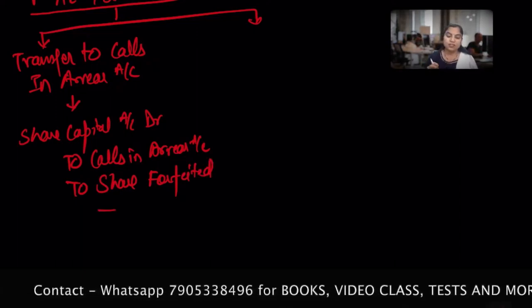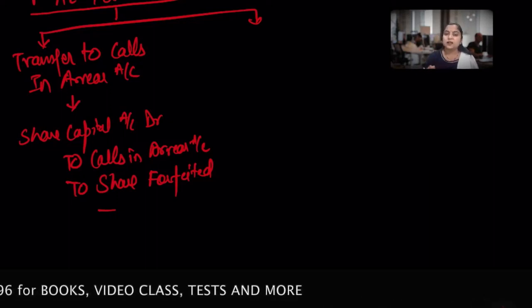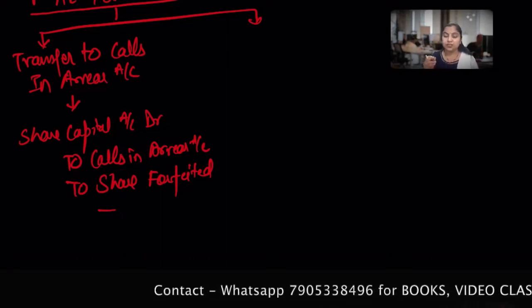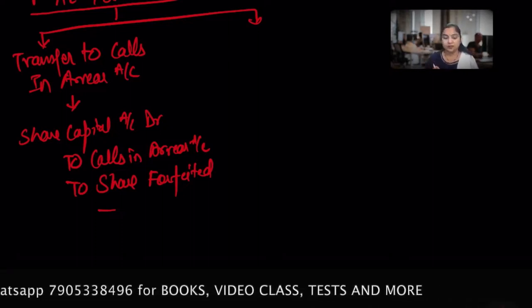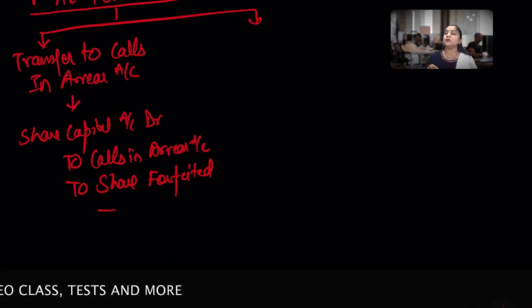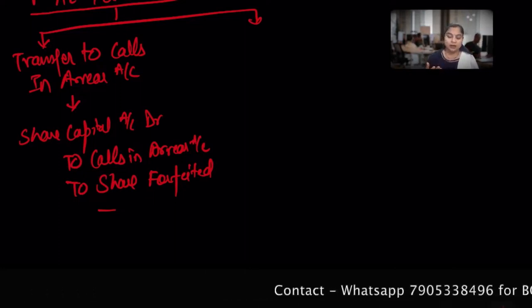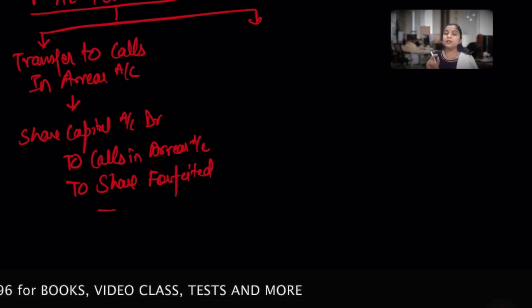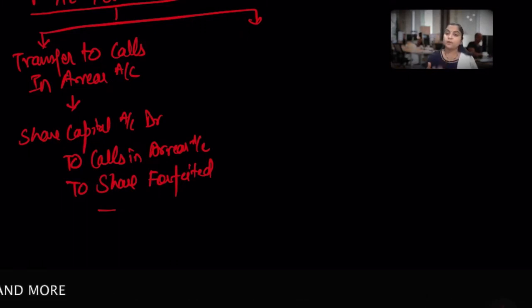There is no rule, but it's my humble request, a short trick: always opt for the same strategy, even in practice or at the main examination. There will be the least chance of error in that case. So if you are writing calls in arrear first, always do that first, and share forfeited on the second side. There is no rule, but it's my strategy, and I'm telling you to use the same strategy in practice every time you do.